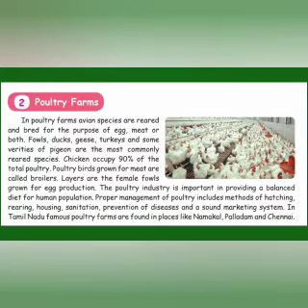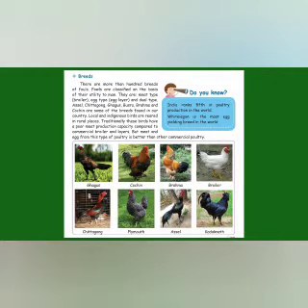Namakkal, Palladam and Chennai. Next topic is breeds. There are more than 100 breeds of fowls. Fowls are classified on the basis of their utility to man. They are meat type, that is broiler, egg type, meaning egg layers, and dual type. There are 3 types. Okay, now we will see their types.